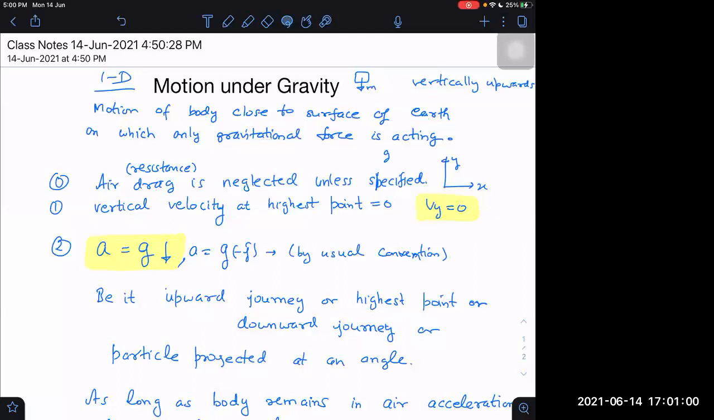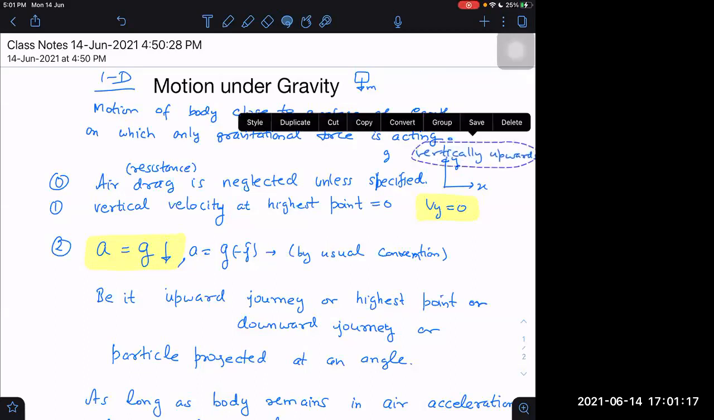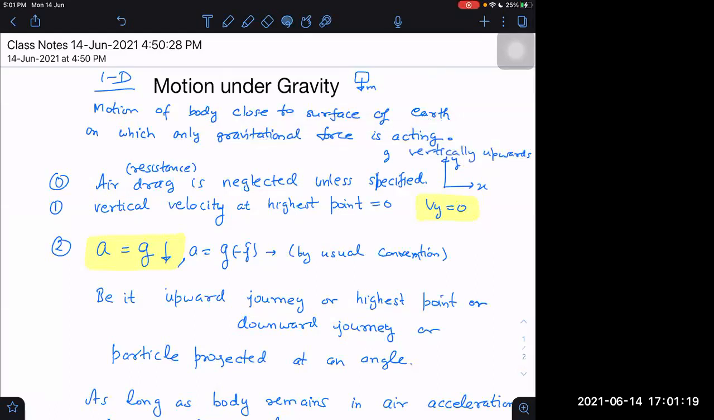And no other force. Only means if I'm holding a book in my hand, then other forces are also acting on it. My hand can apply some forces. So no such force should act. Then only it can be regarded as motion under gravity. Otherwise not.